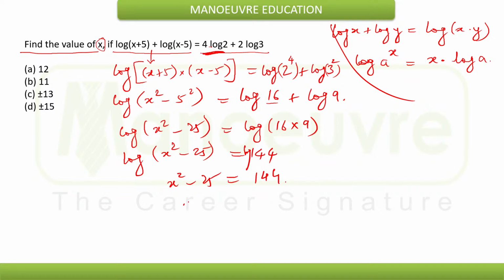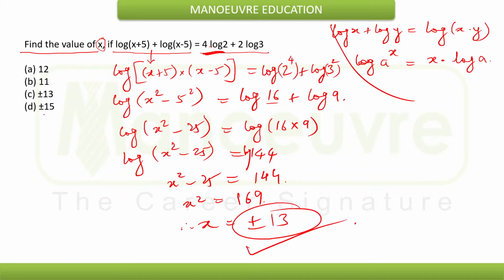That means x square will be equal to 169, that means x will be, if you are taking square root on both sides, plus minus 13. So the value of x will be plus minus 13.